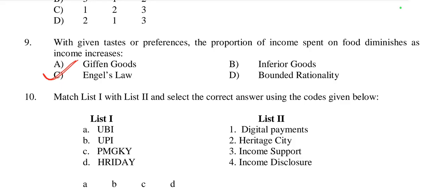We know food is a basic necessity, and as people become wealthier, they tend to allocate a smaller share of their income to food and more to other goods and services. So this concept is given by Engel's law. Sir Ernest Engel, so it is called Engel's law.